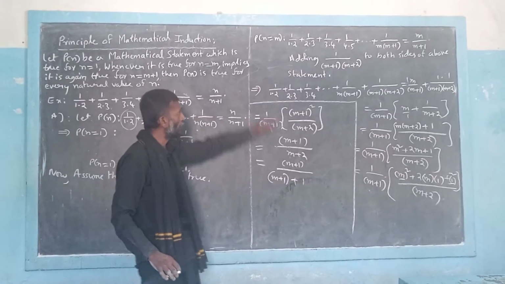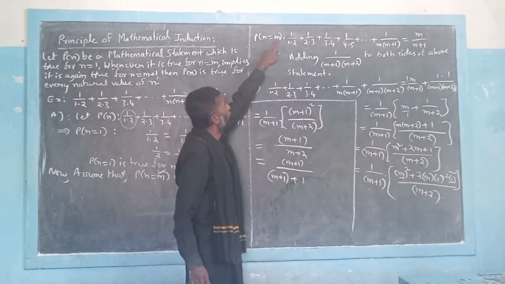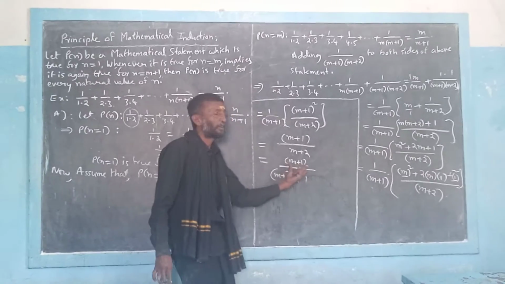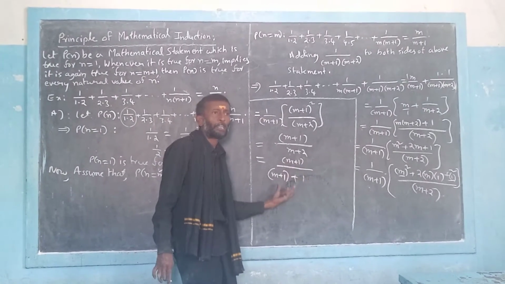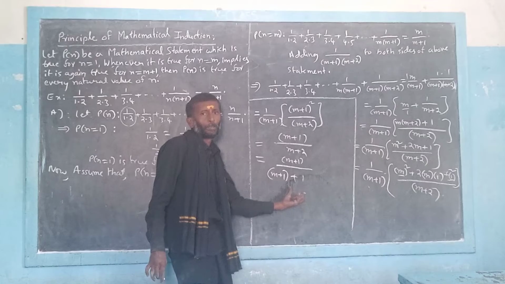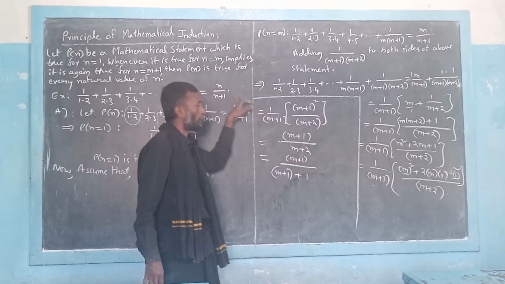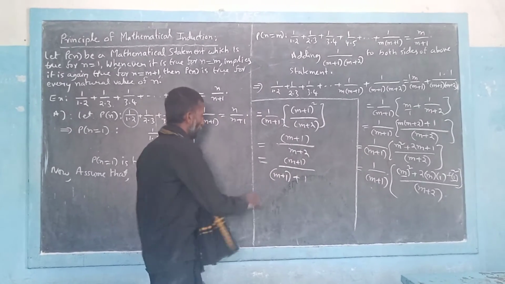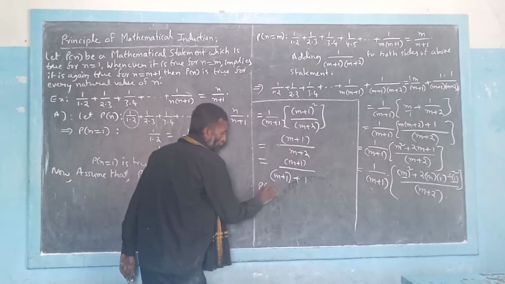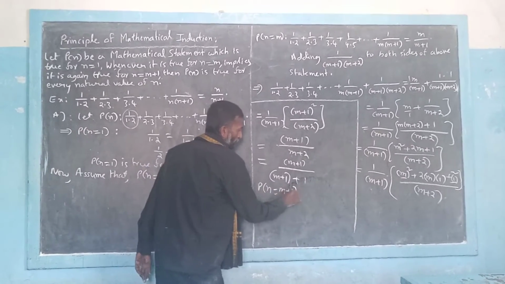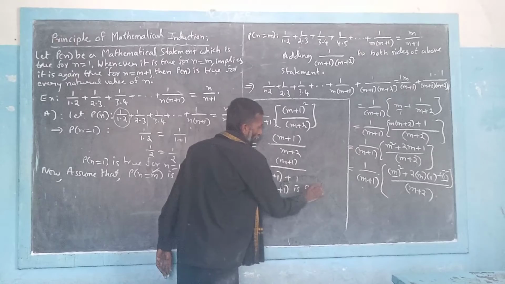So that means we have n equal to n plus 1. It is equal to m plus 1 by m plus 1 plus 1. So this is clearly in this form. That means we have proved that n equal to m plus 1 is again true.